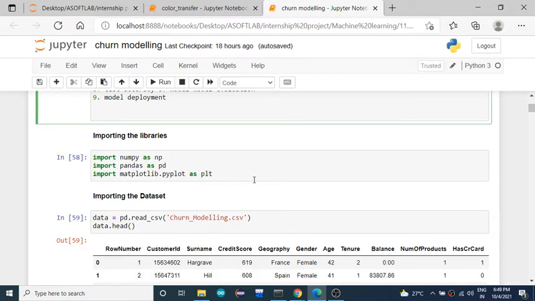Pandas is to work with the data set and for exploratory data analysis. Matplotlib is for data visualization. And Seaborn is nothing but the advanced version of Matplotlib itself. So we can see more colors, more methods, and a more advanced way of visualizing the data.